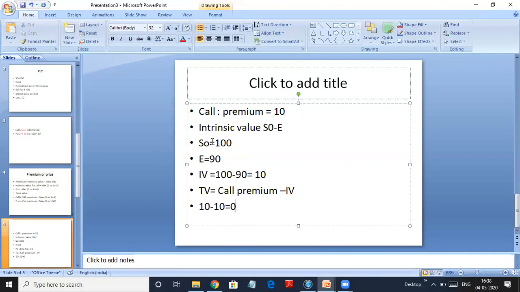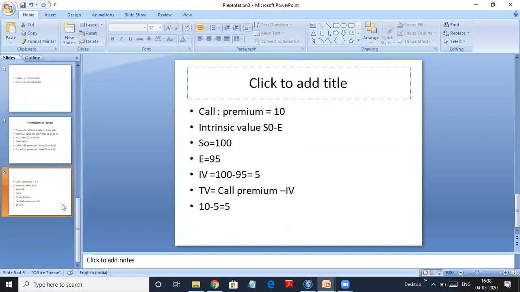Suppose instead of 90, this was 95. So your intrinsic value would have been 100 minus 95, which would be 5 rupees. And I would have done call premium 10 rupees minus intrinsic value 5 rupees. So I would have got the time value of 5 rupees. So time value is nothing but the difference between the premium and the intrinsic value. So whatever intrinsic value you get, from the premium you subtract.